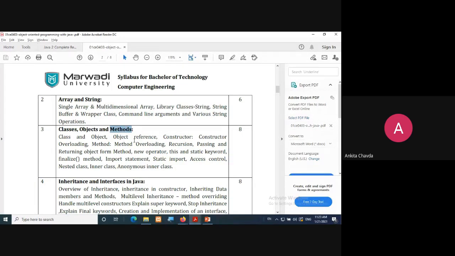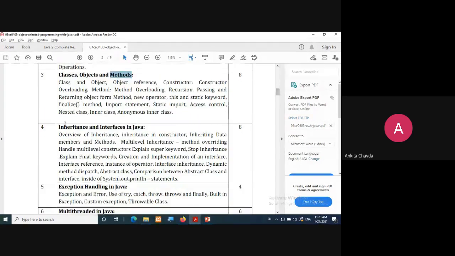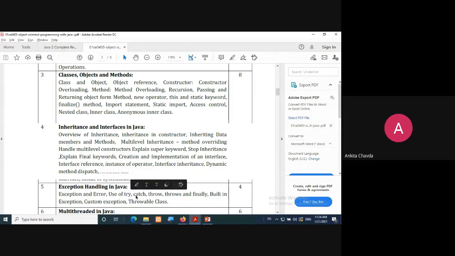Okay, then we would be having inheritance, interfaces. So almost till 4 units you know everything. Even in the 5th unit you know what is exception handling, right? You can even see this try and catch. This is what we already learned, right, in C++.